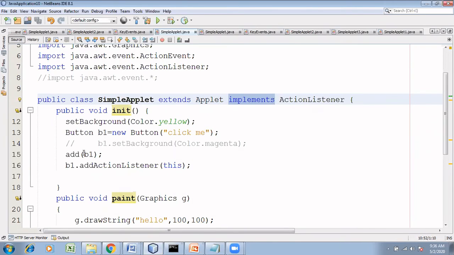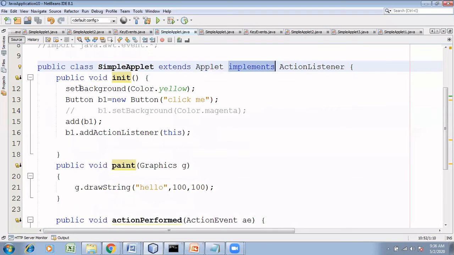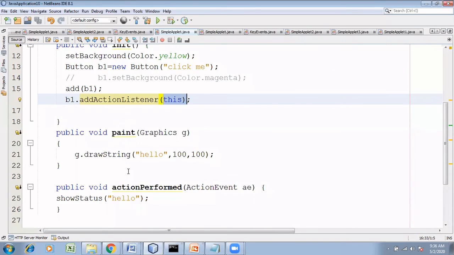Now, a source will generate an event. The source is B1 here. It is going to generate an event: B1 dot add action listener. So when the source generates an action event, using this method we are notifying the receiver object that the event has taken place. Now add action listener will automatically call the methods that are available.